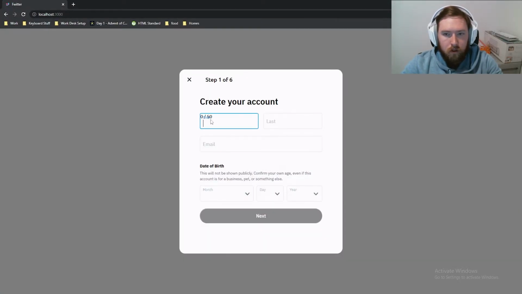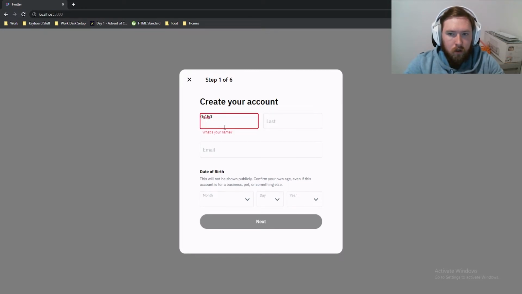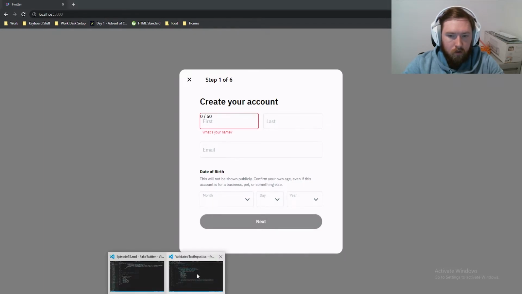So if I click on it, you see 0 out of 50. We're typing, we'll just have a whole bunch of stuff. It says 50 out of 50, we can't type anymore. Like this, delete it all the way. Like this, it still shows up. So that's how we need it. So now we actually need to make this go up in the top right corner instead of in the top left. So let's go ahead and fix that up.